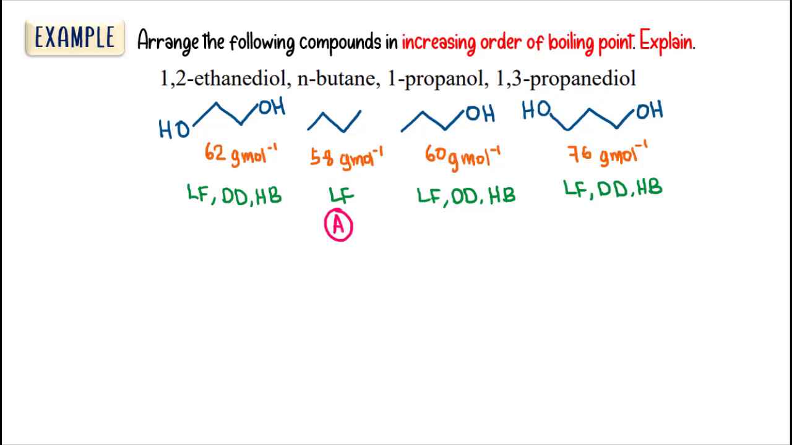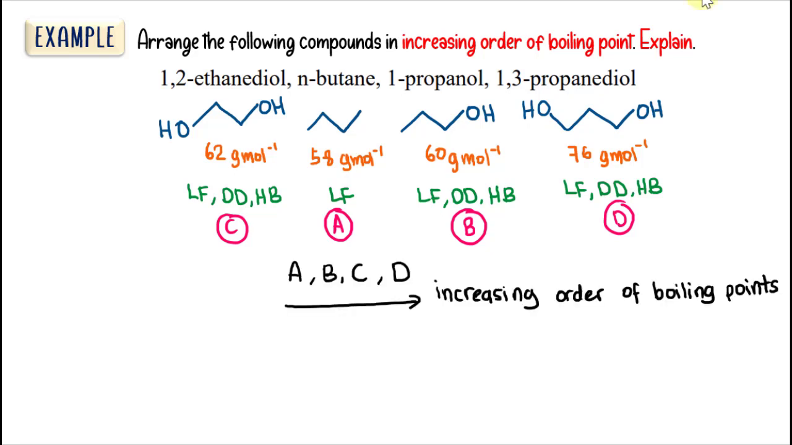Between these two, since here we have two OH groups and this one only has one OH group, with comparable size, the one with more OH groups can form more hydrogen bonds. So this one will have a lower boiling point compared to that one. So this one will become my compound B, then C, and this one has the highest boiling point, so it will become compound D. So we arrange A, B, C, D in increasing order of boiling points.